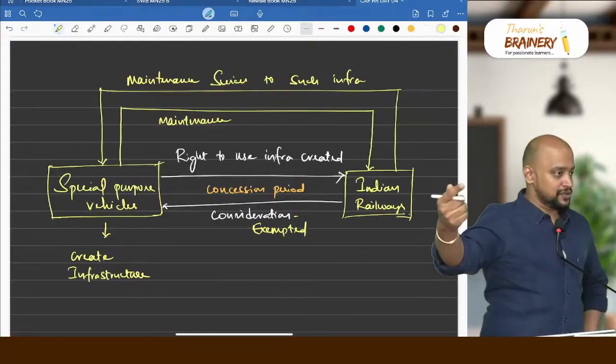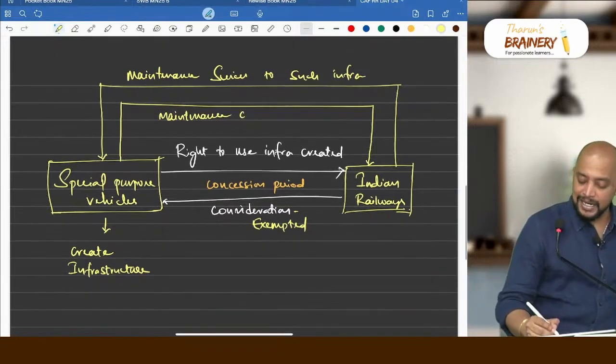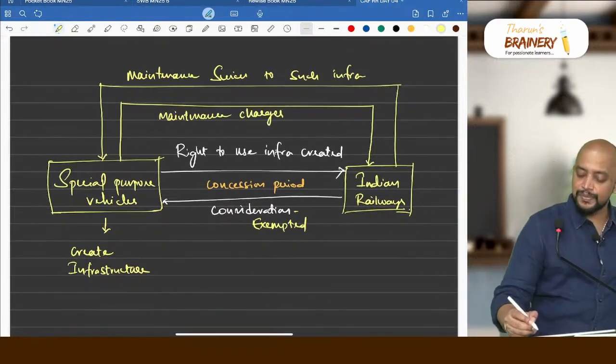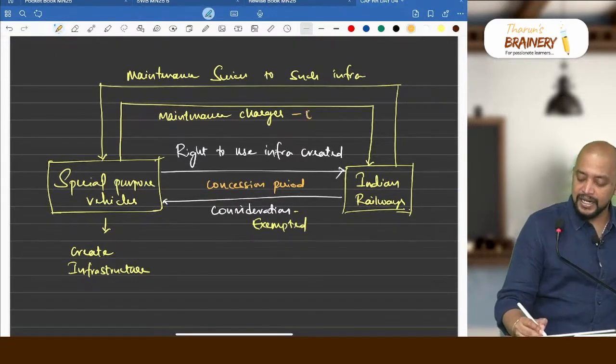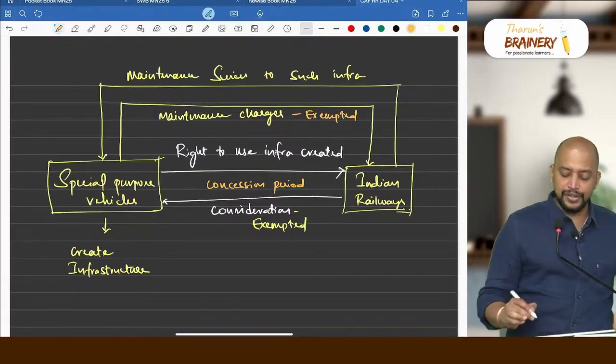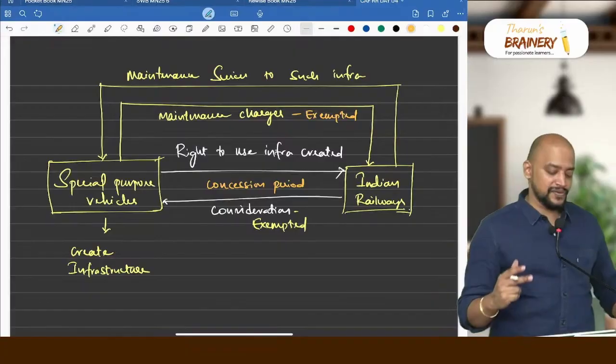So Indian Railways is doing maintenance, for which they need to pay maintenance charges. What is the treatment of these maintenance charges? That maintenance charges is also exempted. So that is also exempted. Therefore, we have two transactions which are exempted.